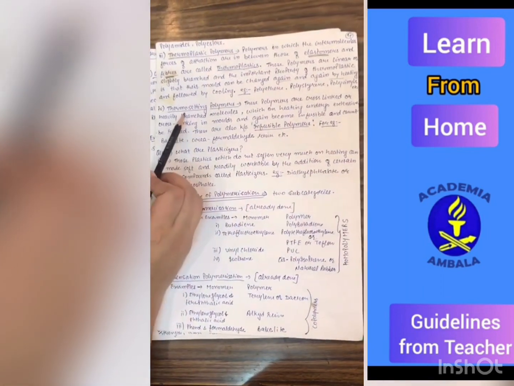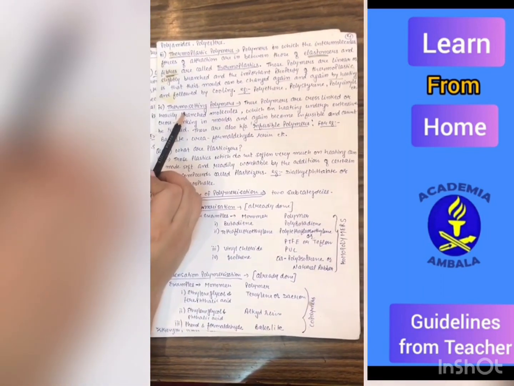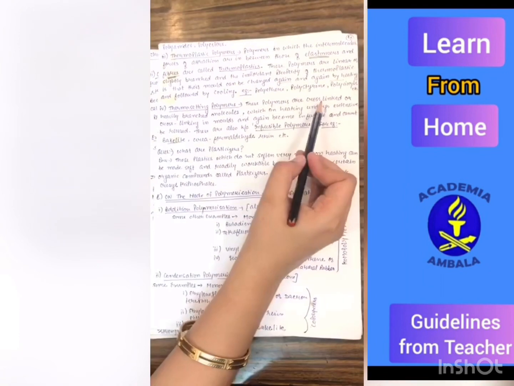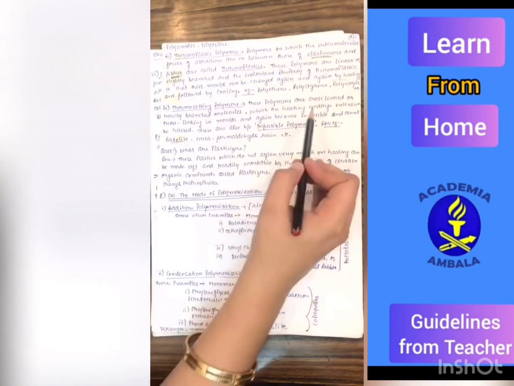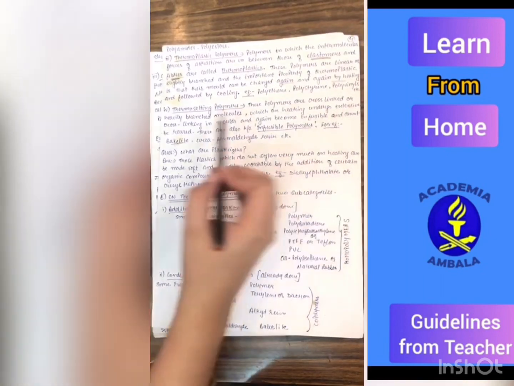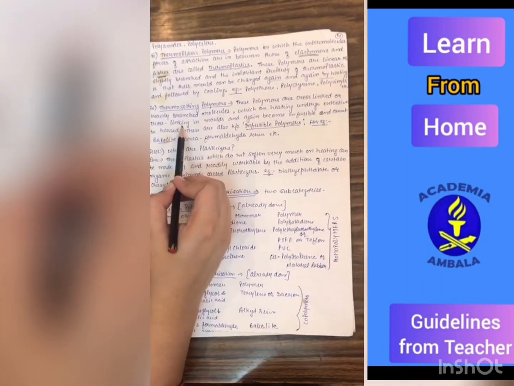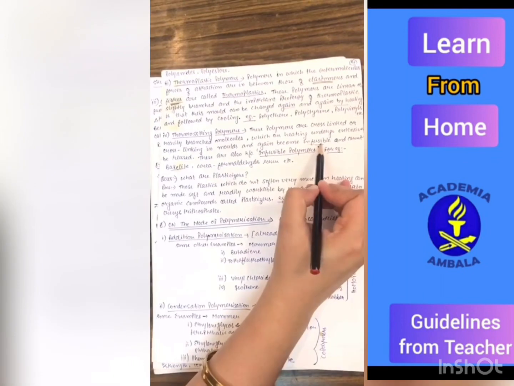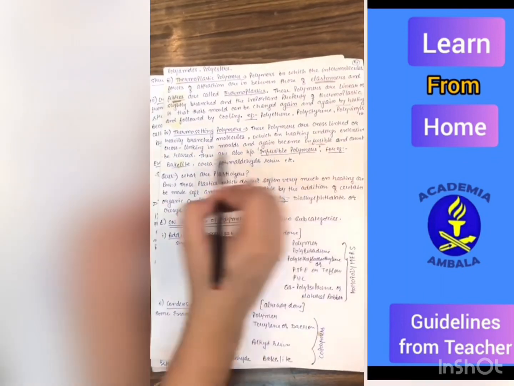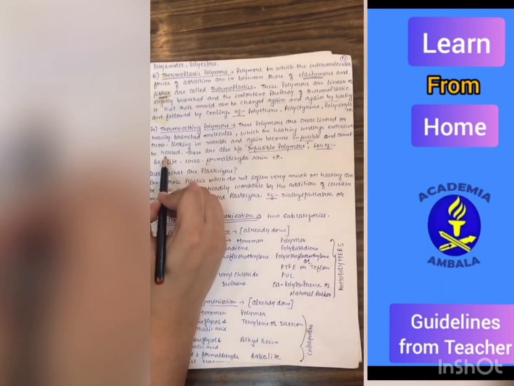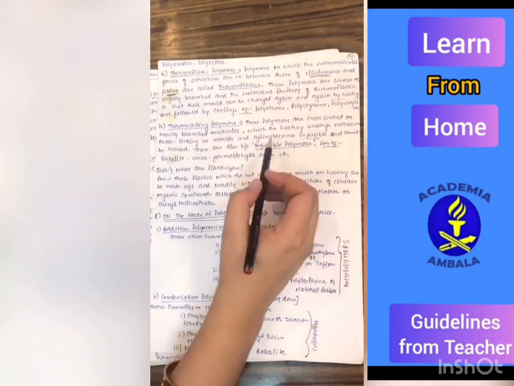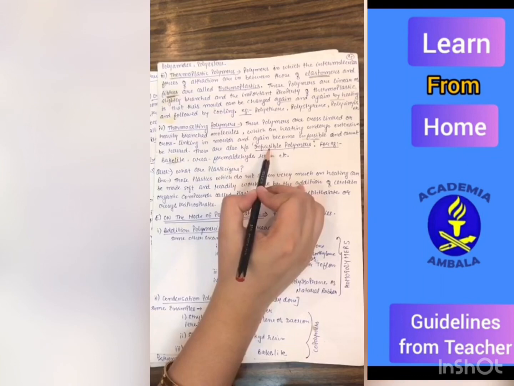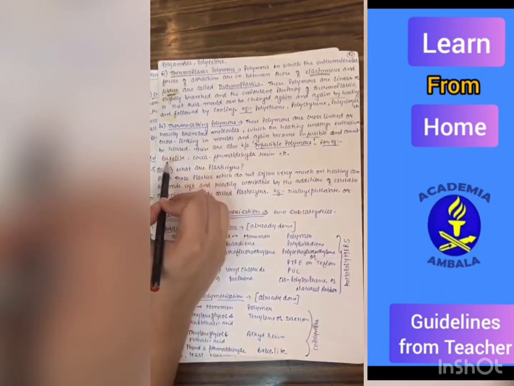Next is thermosetting polymer. These are the polymers which are cross-linked or heavily branched molecules and on heating undergo extensive cross-linking and become infusible, that is, they cannot be reused again and again. That is, their shape cannot be changed by heating, known as thermosetting polymer or infusible polymer. Most commonly used example is bakelite.